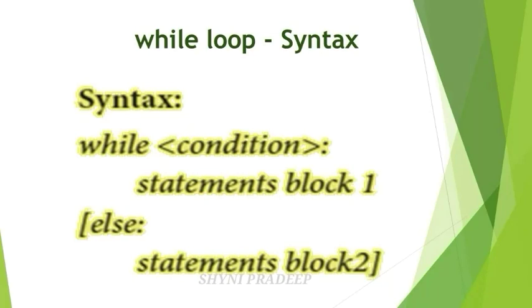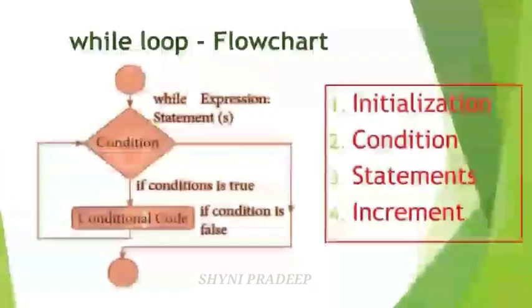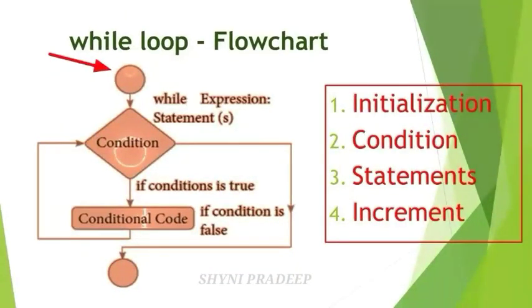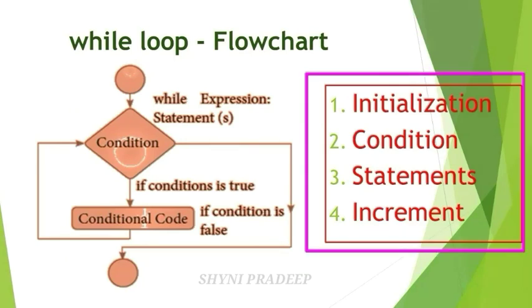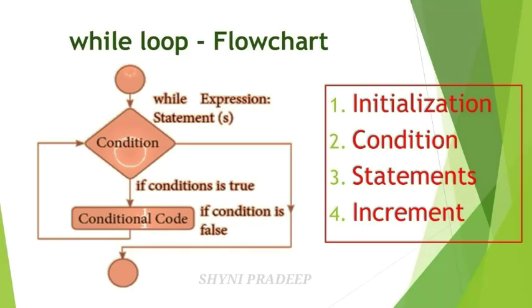Next, see the flow chart. This is the flow chart. The loop starts from here and the loop ends here. This diamond shape is for condition. See here, this while loop has four parts. First initialization, second condition, third statements, and fourth incrementing the value of the variable.